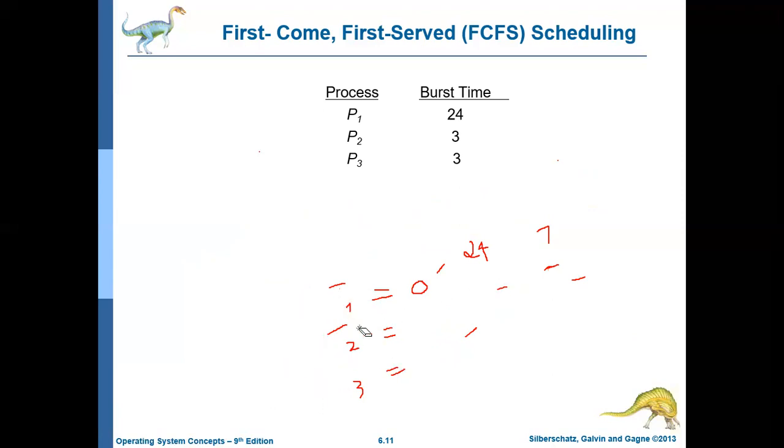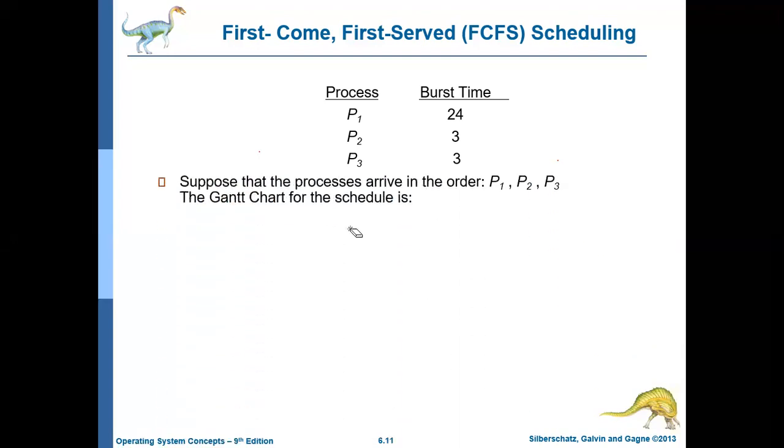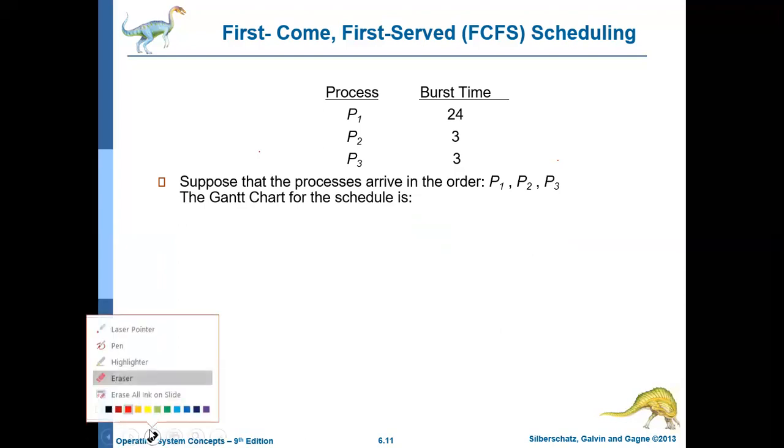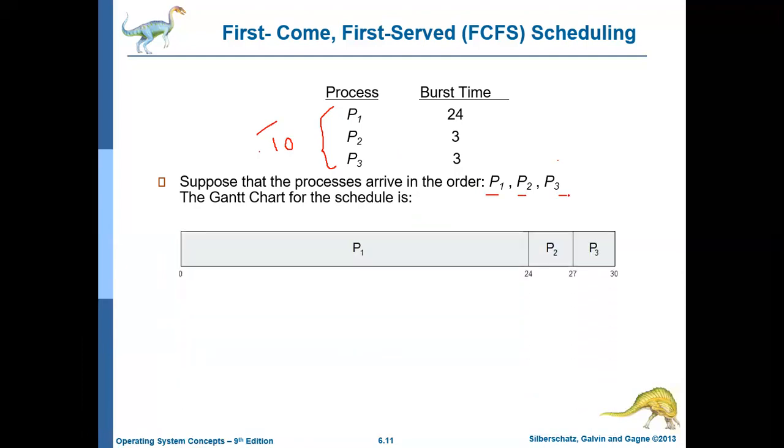Now let us consider another case, where the processes are executed in a different way. What will happen then? Before that, let me just go through whatever we have discussed so far. These processes are arriving at the same time, T naught, but they are arriving in this order: P1 comes first, then P2, and then P3. And the Gantt chart looks something like this.